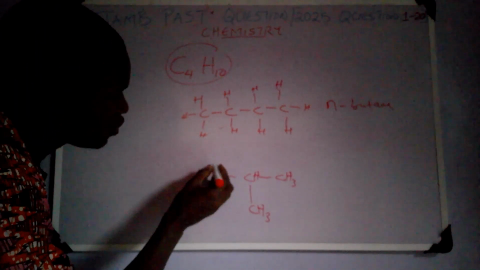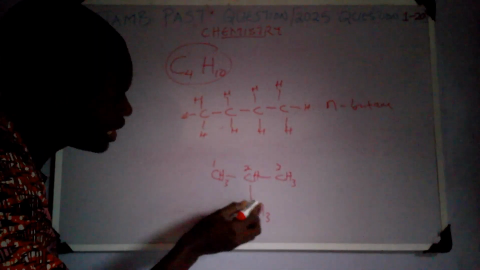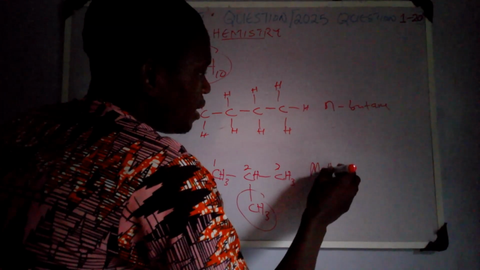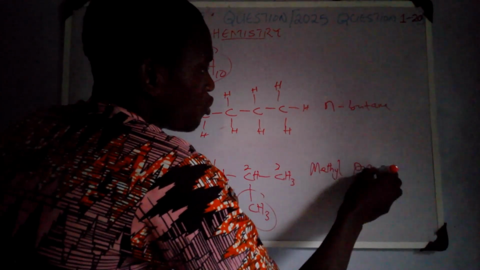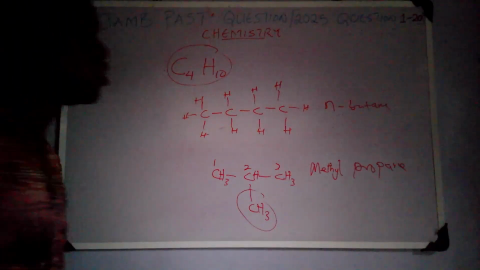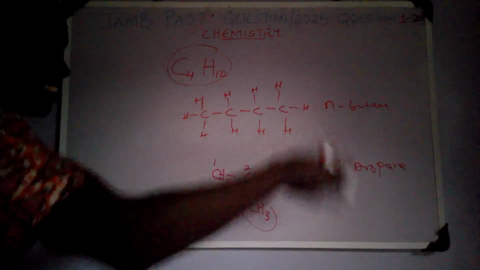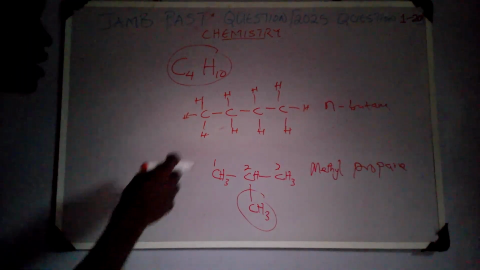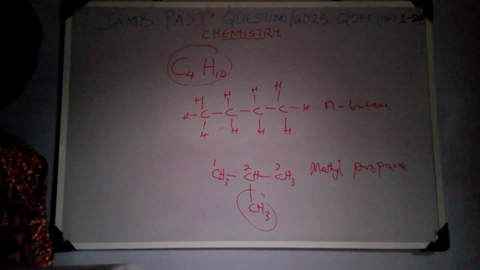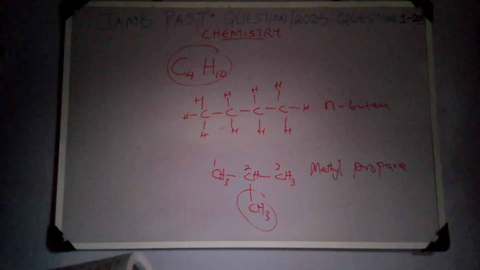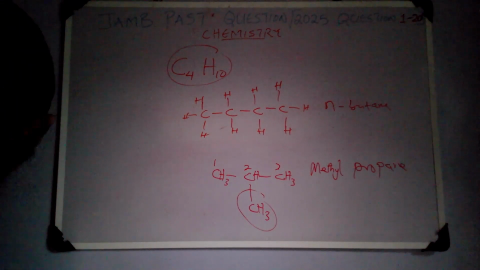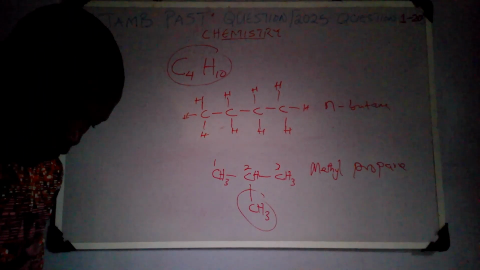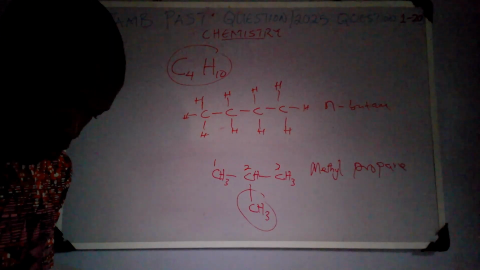So here now, we are going to count 1, 2, 3. At carbon number 2, there is a methyl. So we have methylpropane. The next question is, is there any other way we can rearrange this structure to give us a compound of another name? The answer is no. So the correct answer is 2. We have 2 isomers of C4H10.